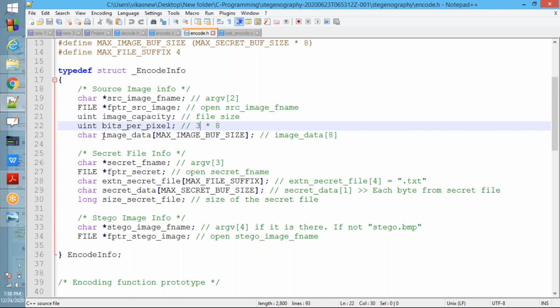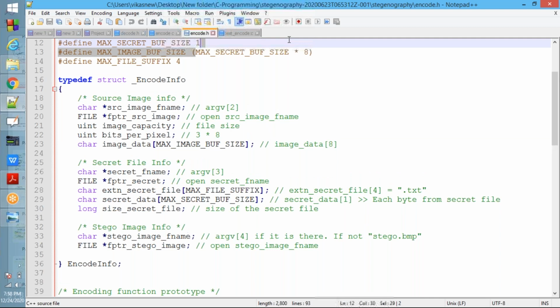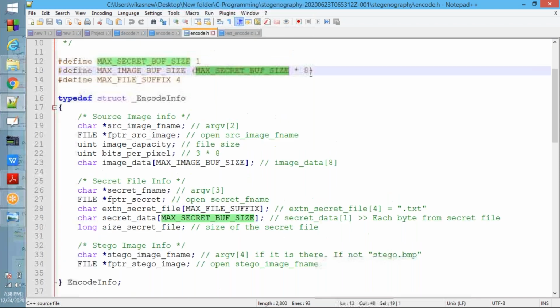Fine. Next, image data, which is an array. Maximum image buffer size, that is maximum secret buffer size multiplied by 8. 1 multiplied by 8 is 8, so this is an array of 8 characters. See the next one, secret file name. That is argv of 4. argv of 4 is the secret file name.